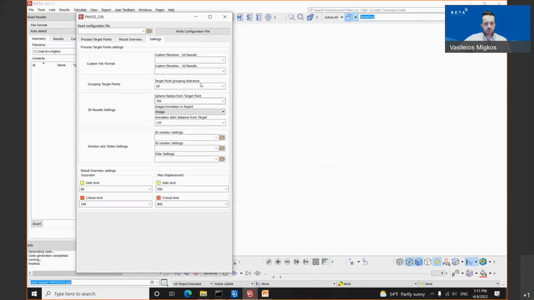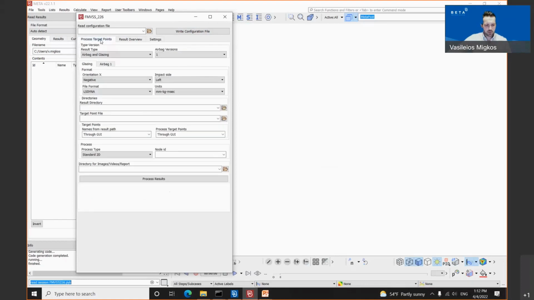Regarding the Settings tab, we have on the top the Process Target Point Settings group, as well as on the bottom, we have the Result Overview Settings group with 2 columns, the Max Displacement and the Excursion. We will see these values and these colors later on in the report, which will be generated automatically from the eFMVSS 226 tool. Let's proceed on with all the necessary fields from the process target point.